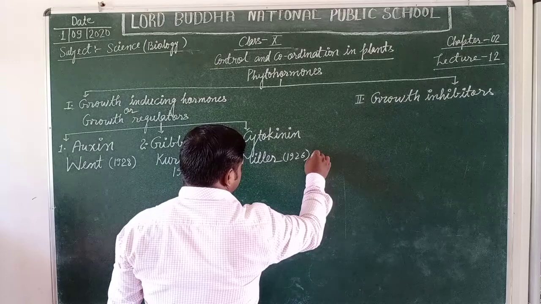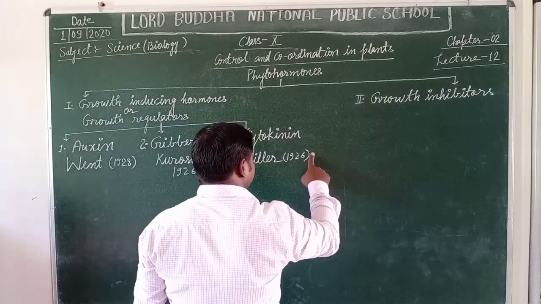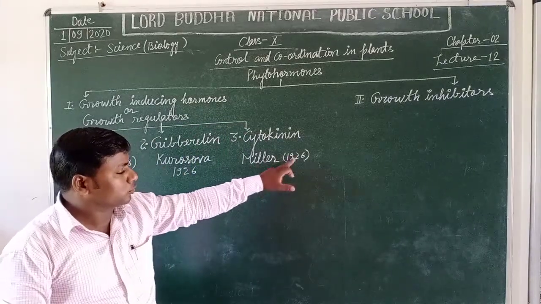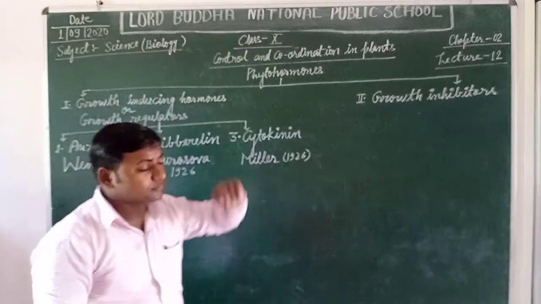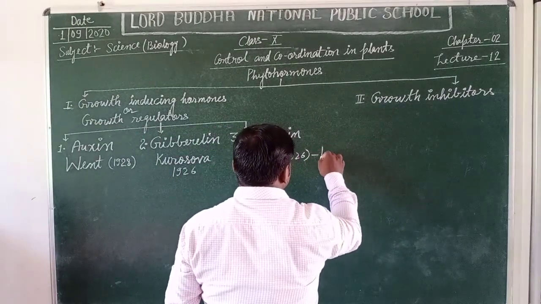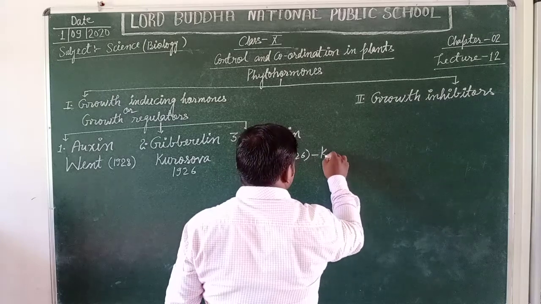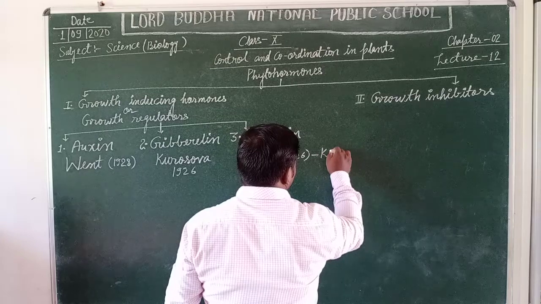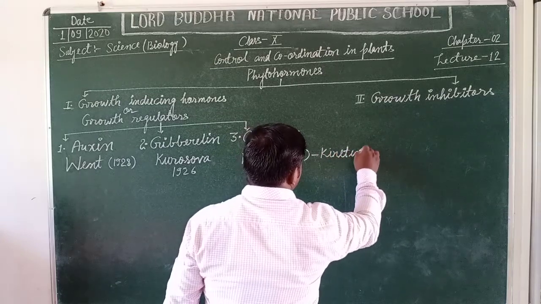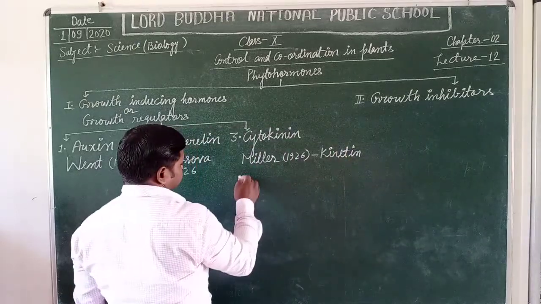He obtained it from yeast DNA, and he called it kinetin. That was the name given by Miller.